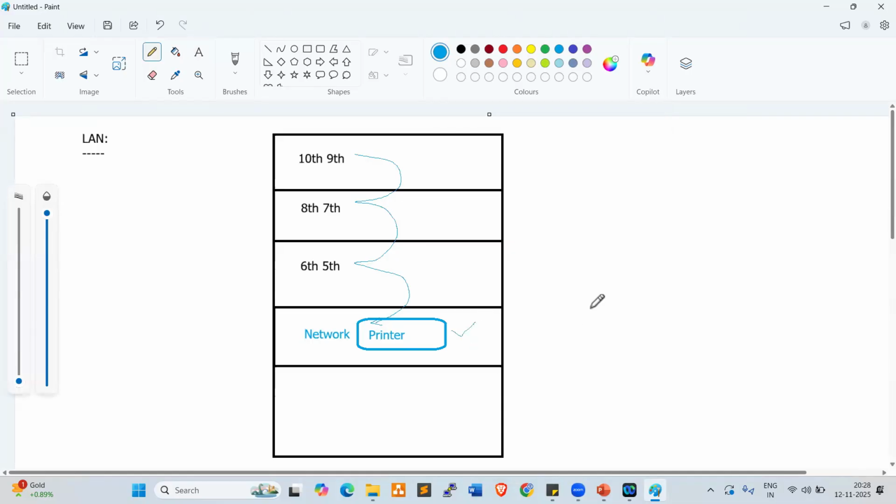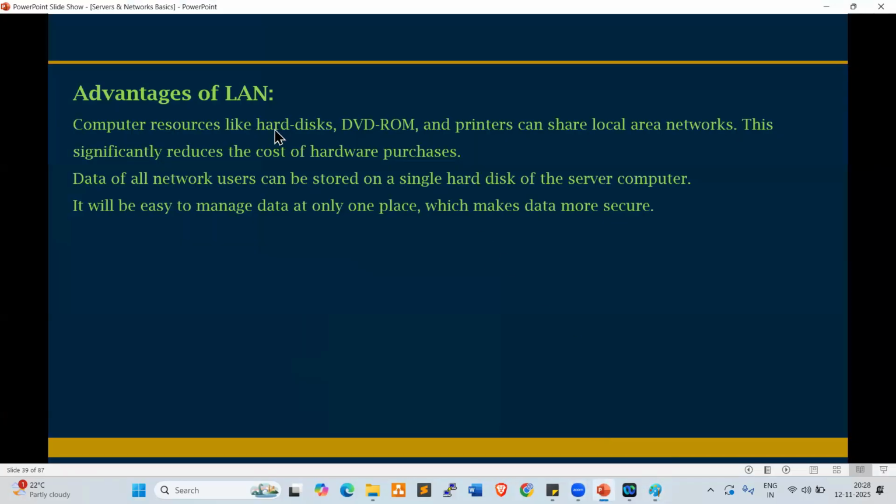Hardware costing will be reduced. Instead of configuring printers on every floor, we can configure only one printer on either the second floor or third floor, so that we can print documents from any floor. Costing will be reduced. These are the advantages of LAN. Computer resources like hard disk, DVD RAM, printers can be shared over local area networks. This significantly reduces the cost of hardware purchases.